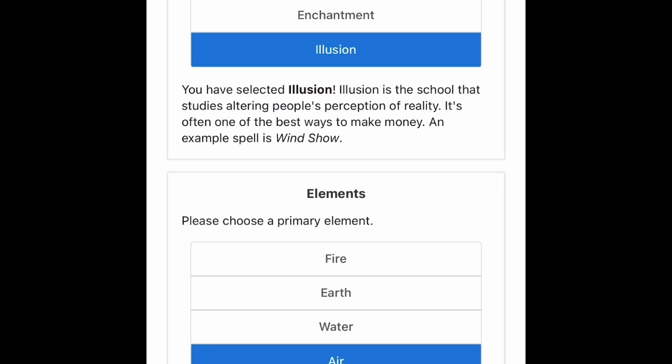You have selected air, a basic element. It's all around us. It can be very useful when we want to move quicker. All right, this is cool. So we're an air illusionist. Last Airbender. No, I'm just kidding. Start the game. All right, here we go.